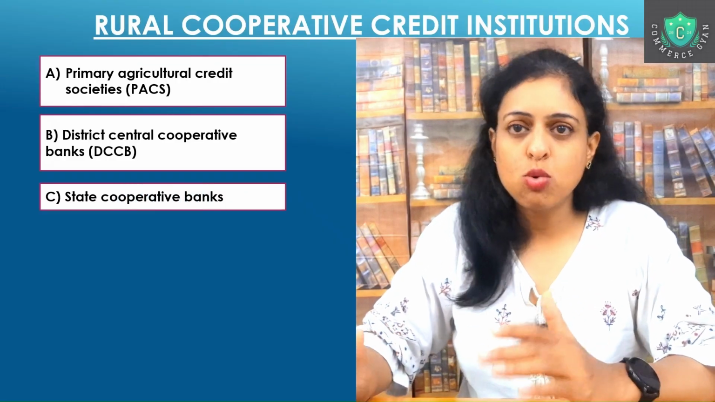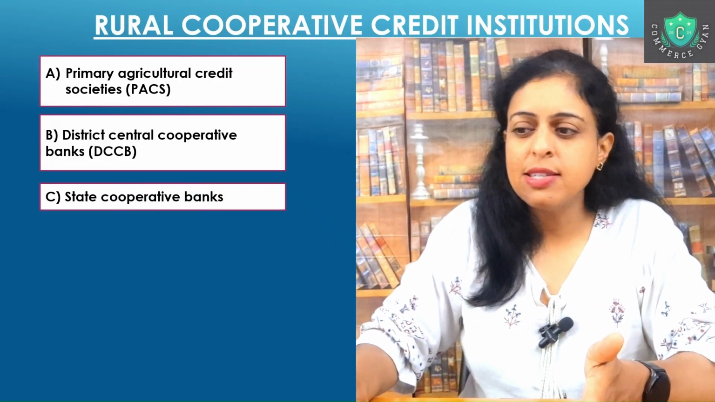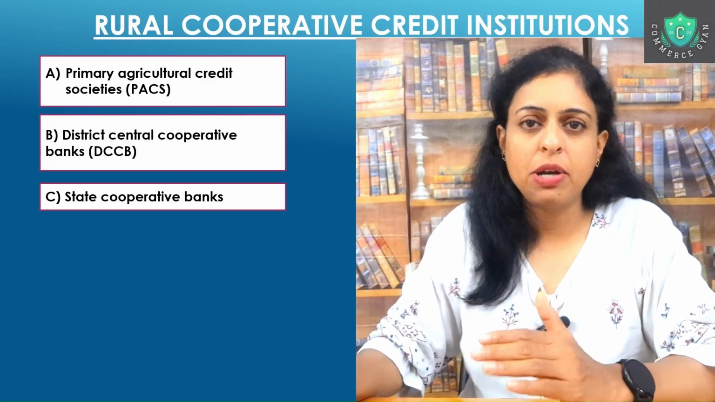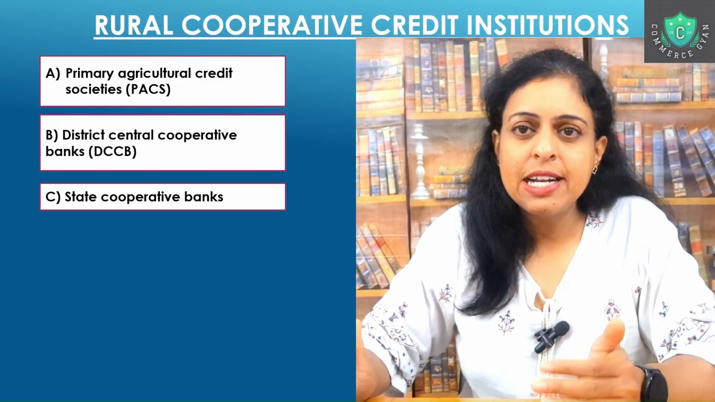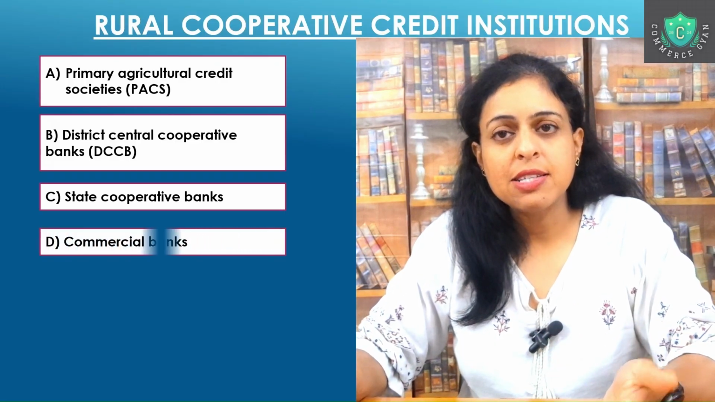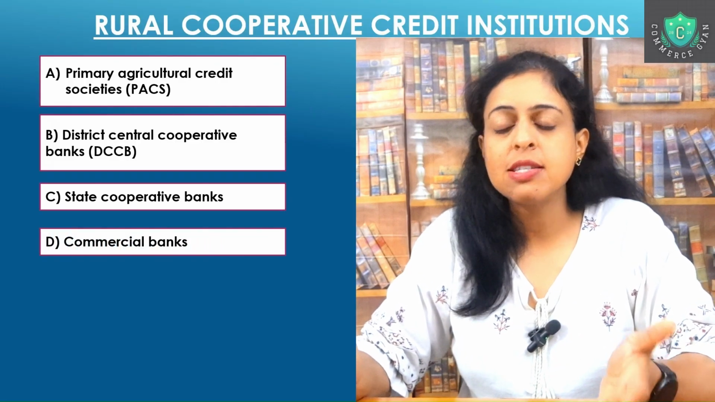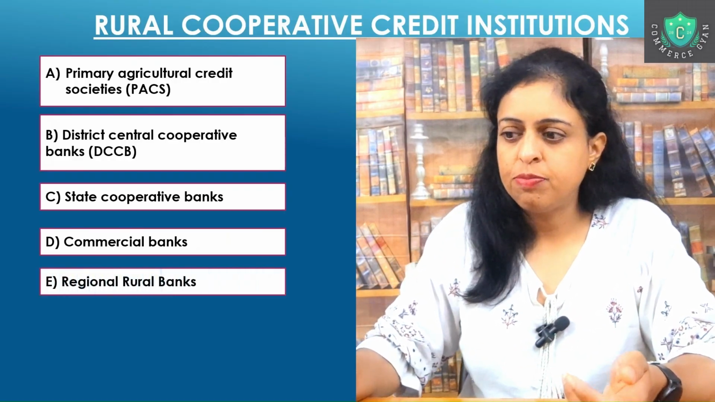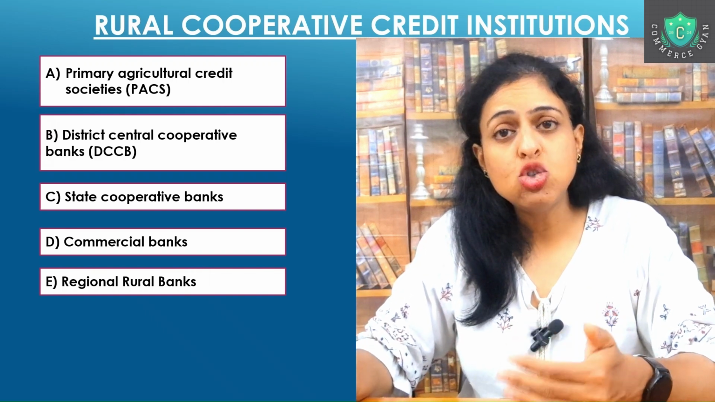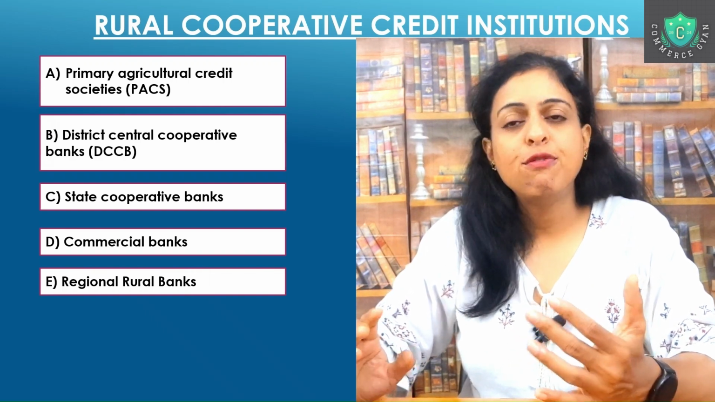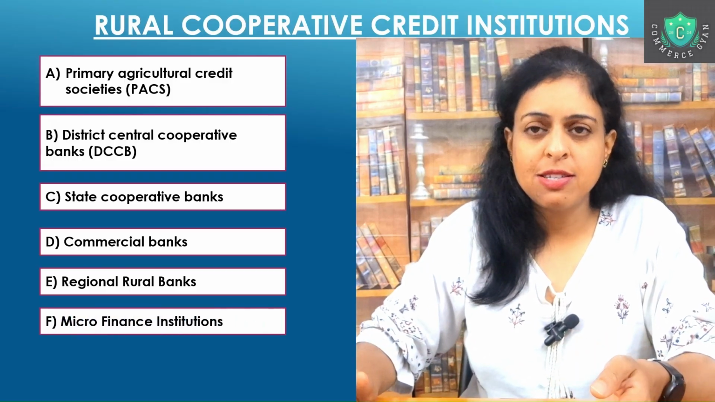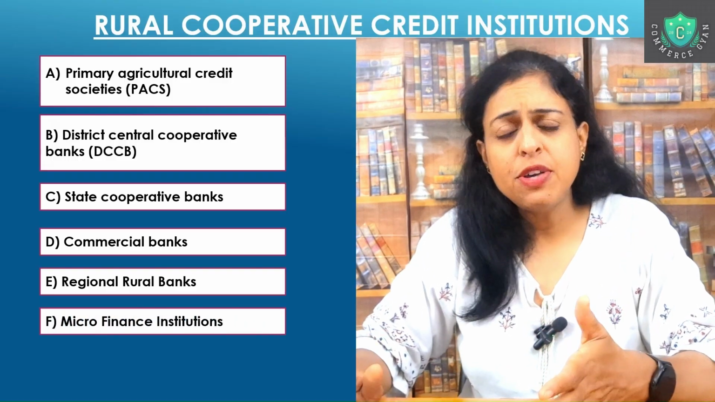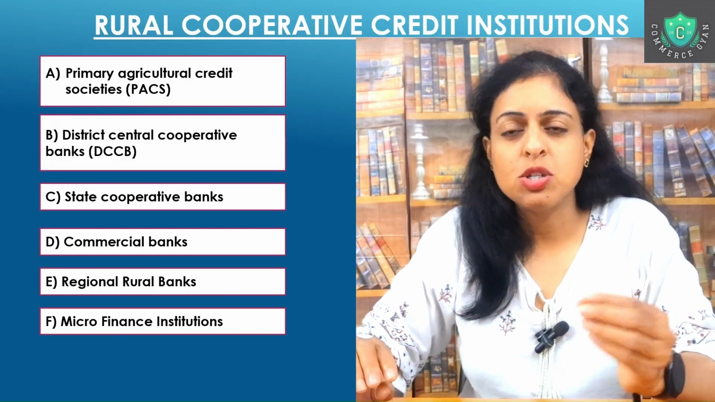Then come the state cooperative banks. We are all aware of cooperative banks at different levels. So they are the state cooperative banks which function on the state level. Then come the commercial banks. Like if in India we talk about commercial banks, they could be like the Bank of Maharashtra, State Bank of India, and so on. Then we also have regional rural banks. And finally, there are also microfinance institutes which are developed specifically to give small funds, maybe 20,000, 50,000, and so on. So overall, this was related to the rural development of India.